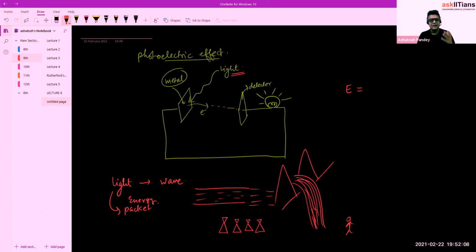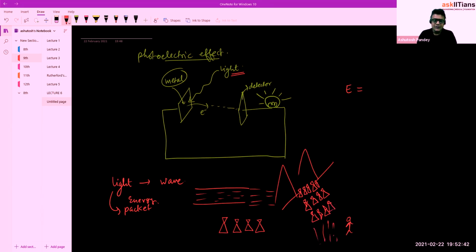But now Planck proposed that no, there is no continuous flow of water. Actually, there are small packets of water falling like this. Are you getting my point, everybody?